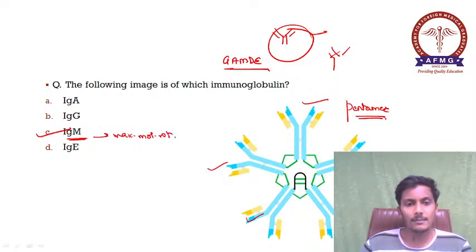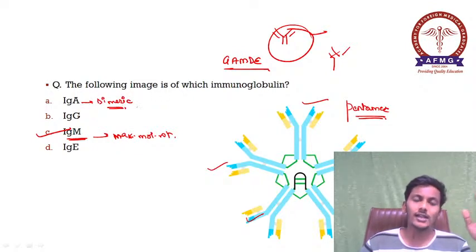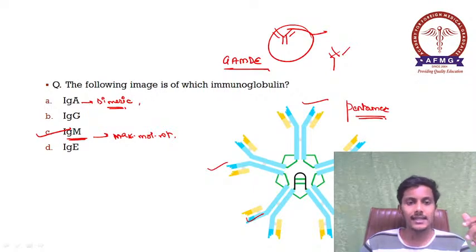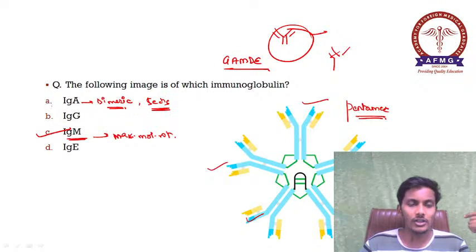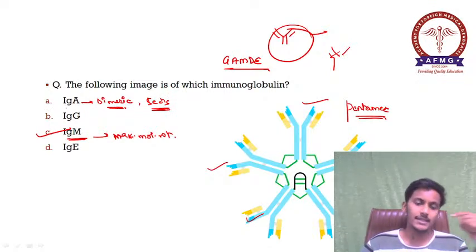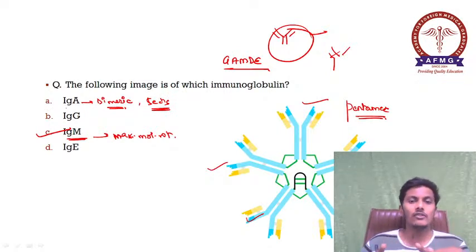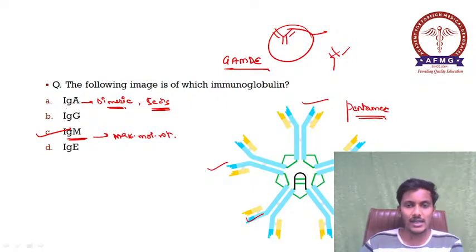Important thing to be remembered. Then IgA has a dimeric structure. IgA is the only antibody with a dimeric structure, all others are monomeric, and IgA is the antibody found in secretions. So please remember, in all bodily secretions including the breast milk, the maximum amount of immunoglobulin present would be IgA. But here the question was, which immunoglobulin is a pentameric structure as seen in the image, and that is your IgM antibody.